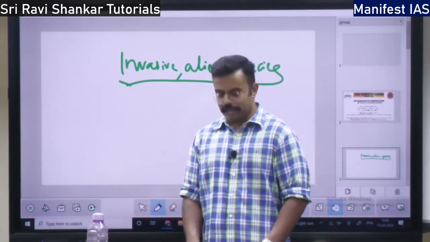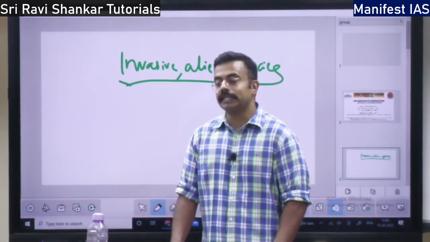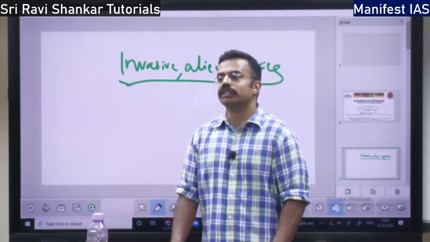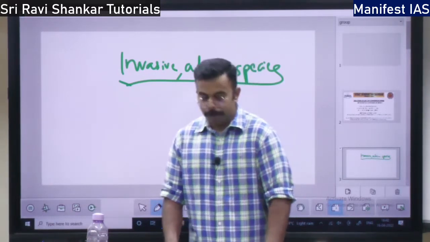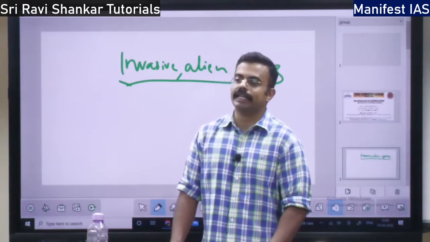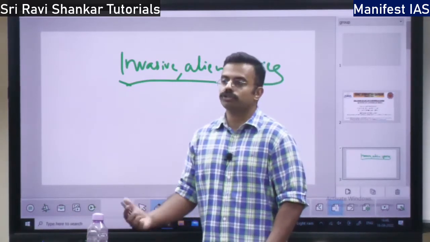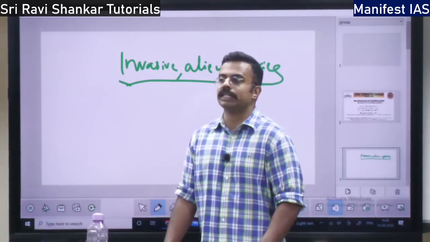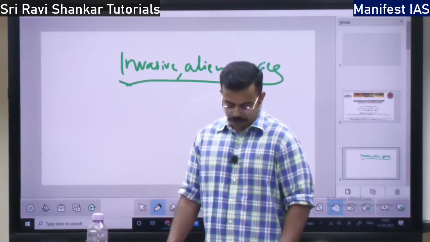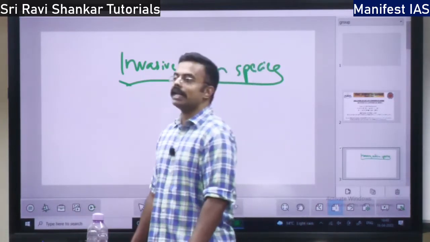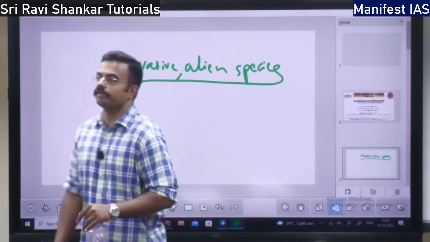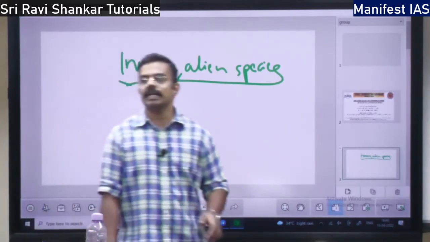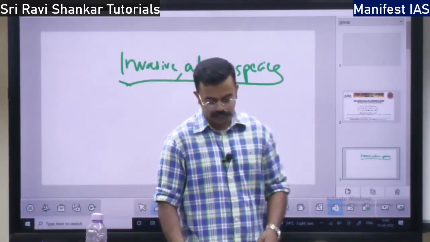So there are many invasive alien species. It might be plants and animals. Some predators, so they eat other animals. That is also an invasive species. Pathogens, that is, bacteria and viruses can be invasive. So your COVID virus is an invasive species, right? Because it has come from outside India, that is from China. Parasites, they are going to survive on other plants and animals. Those are also invasive species.